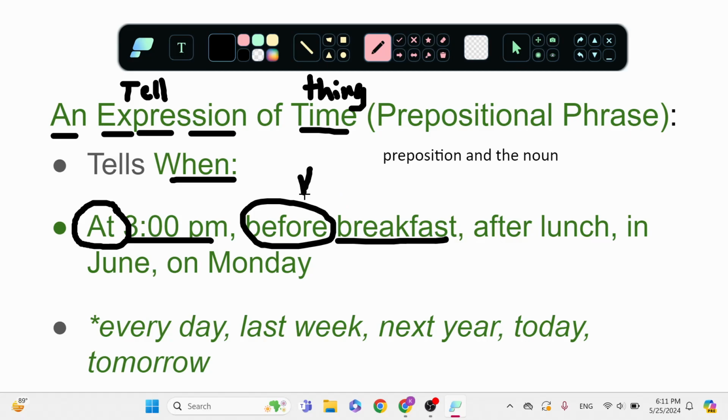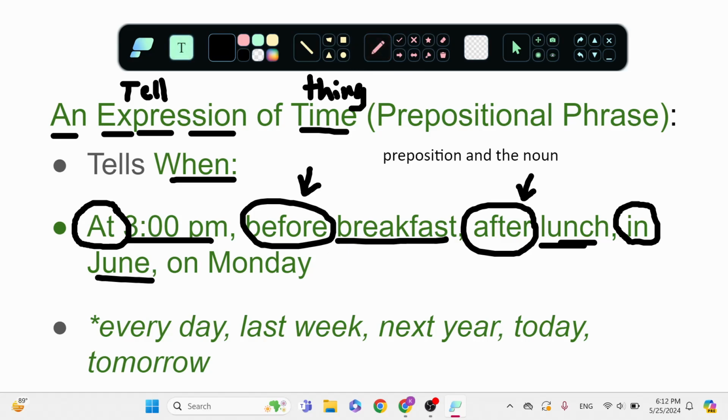It uses the preposition before. When will we read a book? After lunch. This is my preposition. This is my time, lunch. In is a preposition we can use for place and time. In June. We say in for months, months of the year.